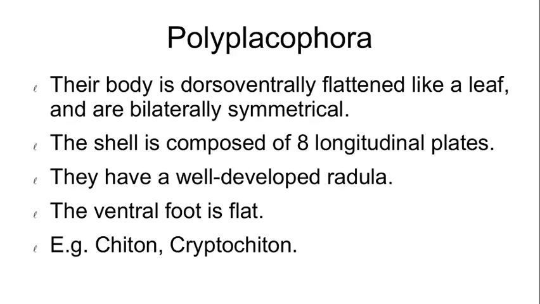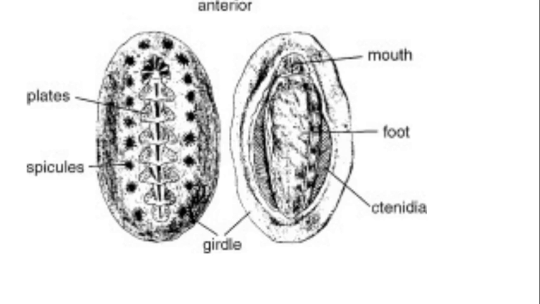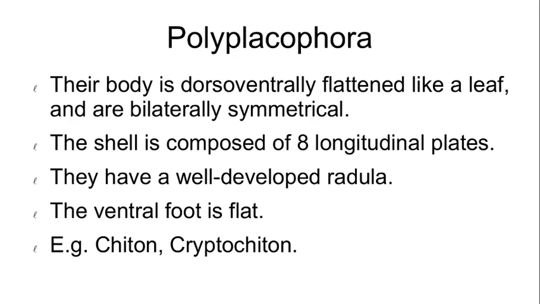The third class of Mollusca is Polyplacophora. Poly means many, placo means plate, phora means bearing. The shell consists of many plates. You see, there is the structure of chiton and the shell consists of many plates.